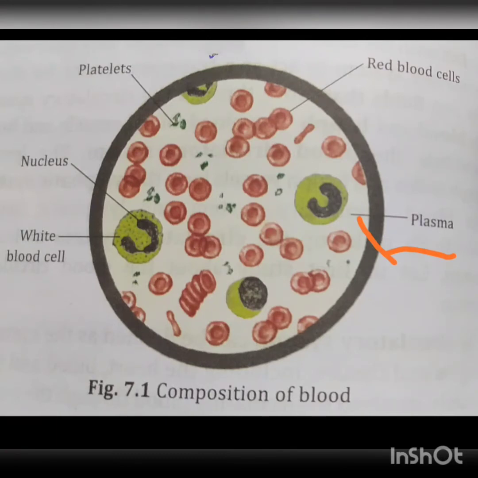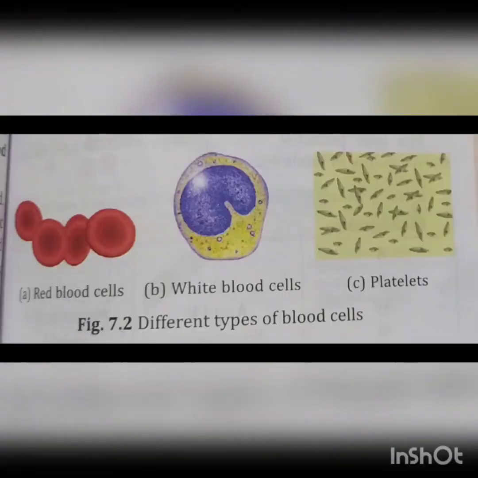The red blood cells are called erythrocytes, the white blood cells are called leukocytes, and the platelets are called thrombocytes. The red blood cells are formed in the bone marrow of the long bones.